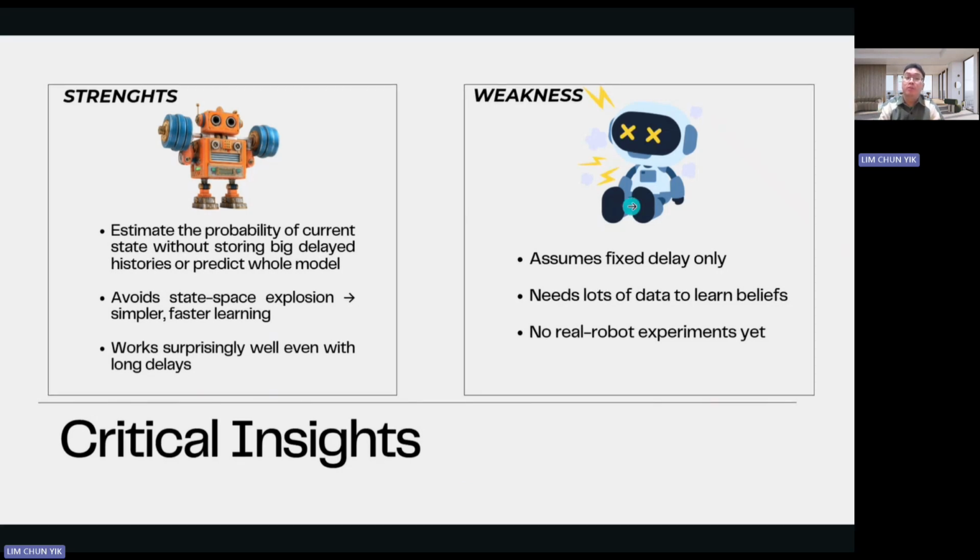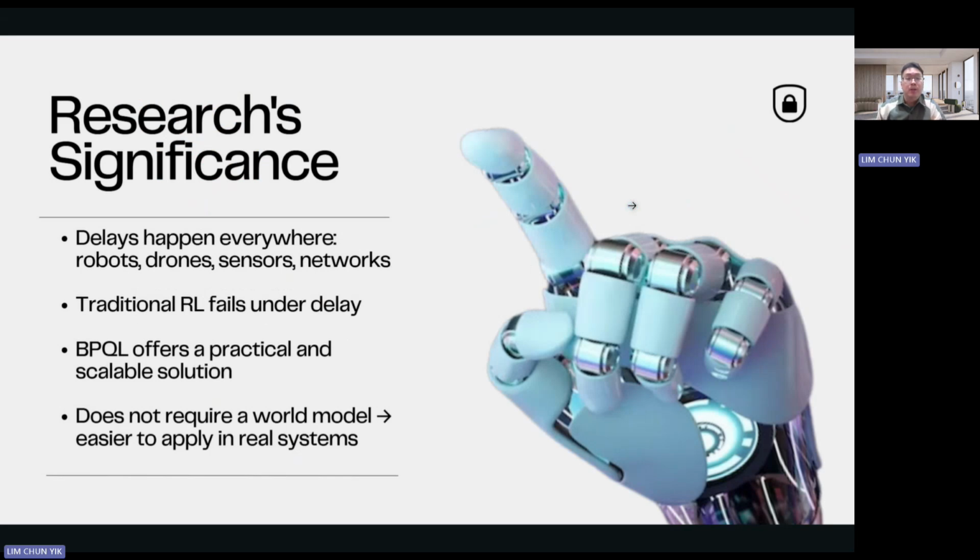Next, we talk about the research significance of this paper. Why is it important? Because delay happens everywhere in real life: in robots, drones, sensors, cameras, and even network-controlled machines. If RL can't handle delay, it can't be applied in real-world systems. This paper showed practical ways to handle delay without exploding the state space and without needing a perfect world model. This makes a promising step towards RL that actually works in the real world.